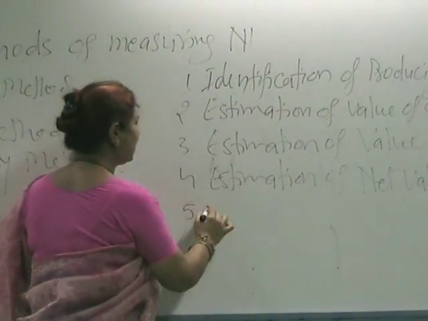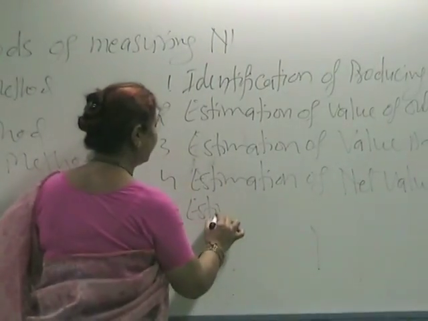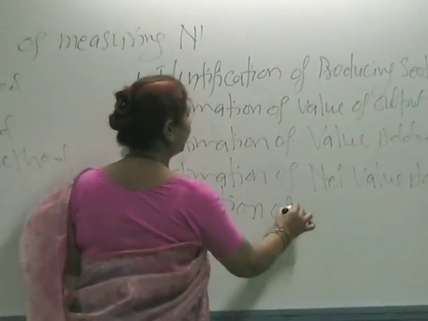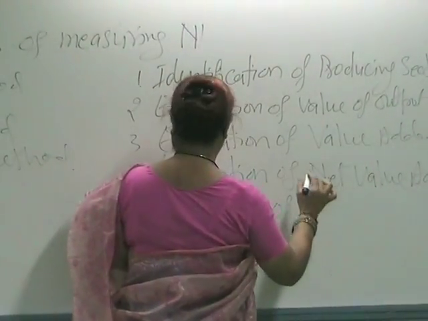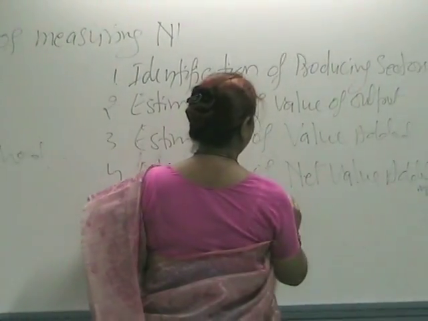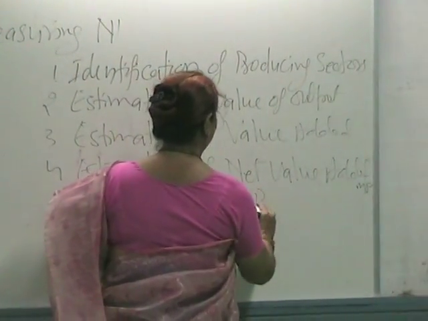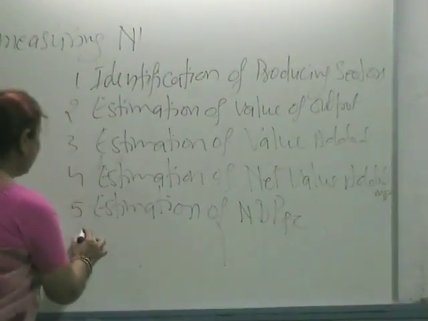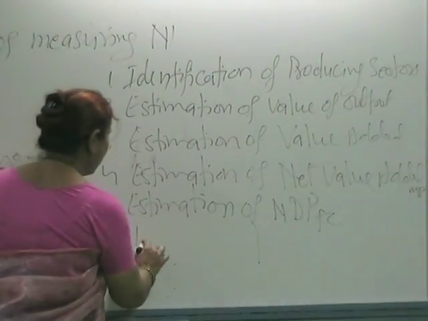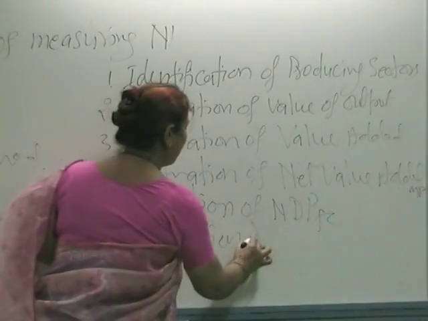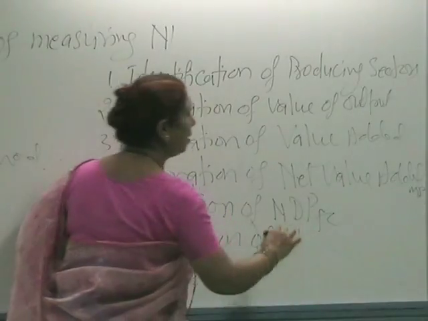Fifth step is estimation of net value added at factor cost, that is NDP at factor cost. And the last step is estimation of national income.